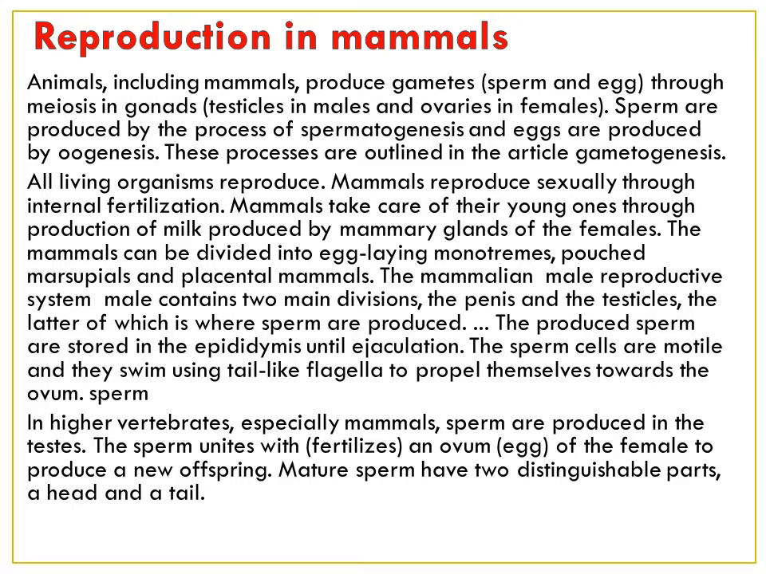In higher vertebrates, especially the mammals, sperm are produced in testes. The sperm unites with the ovum, the egg of the female, to produce a new offspring. Mature sperm have distinguishable parts. It has a head and a tail.